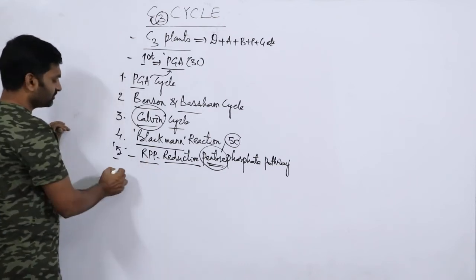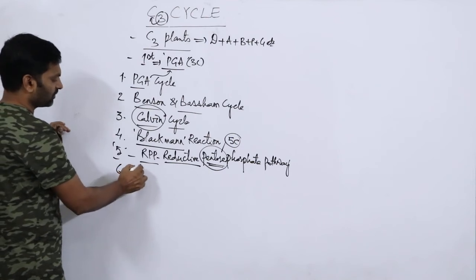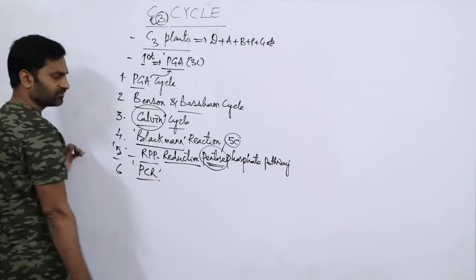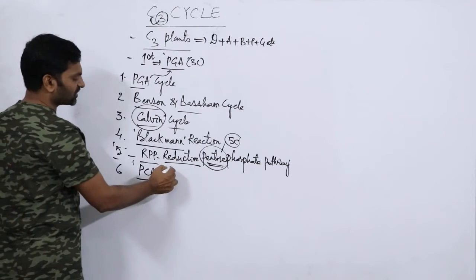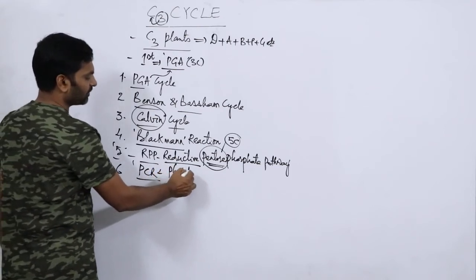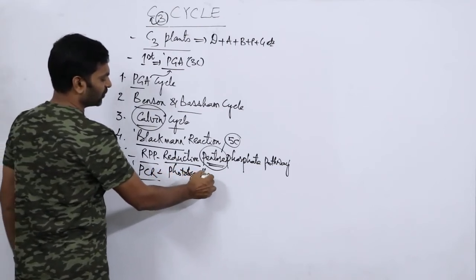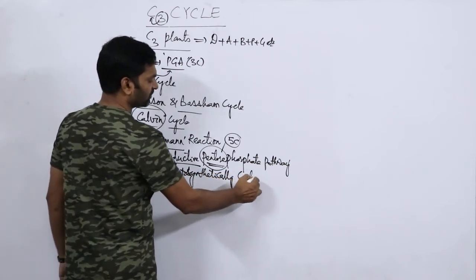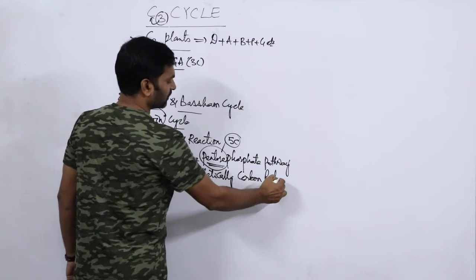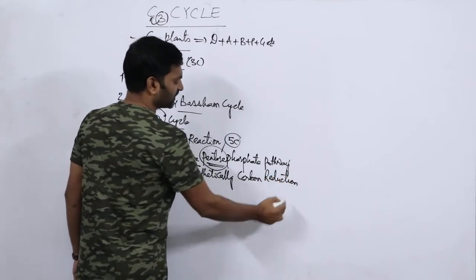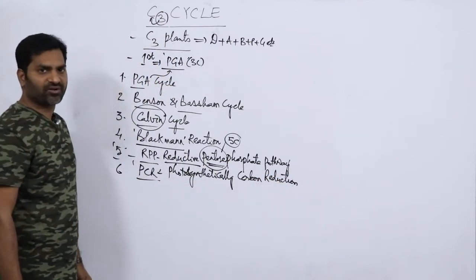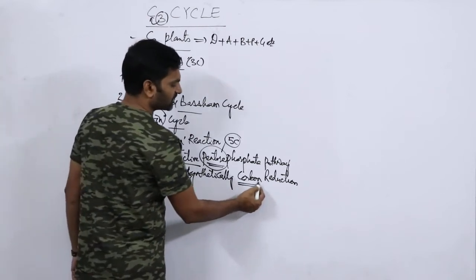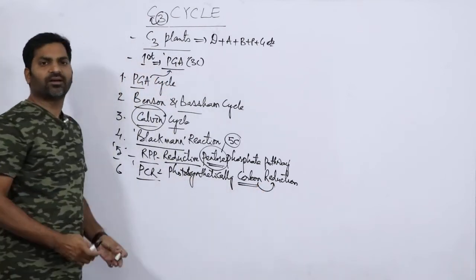Then PCR, photosynthetic carbon reduction. Carbon is reduced in this particular reaction.